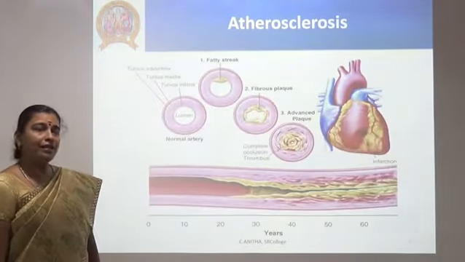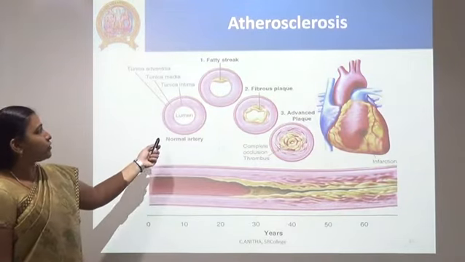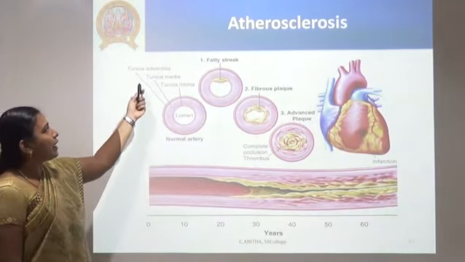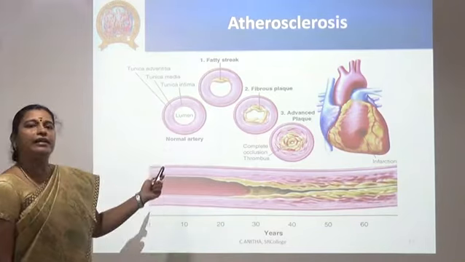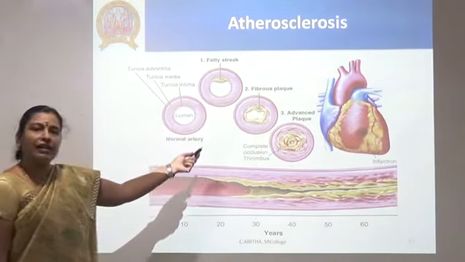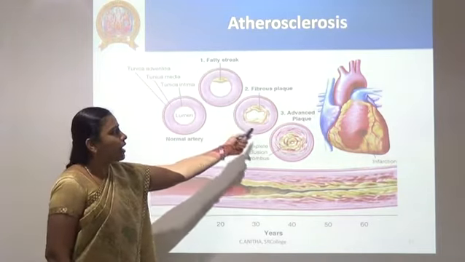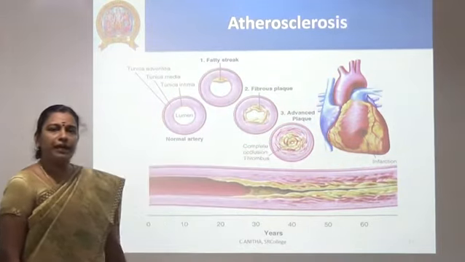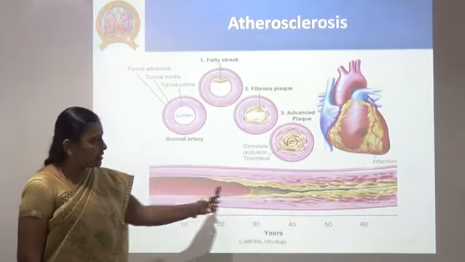So this is a slide explaining the 3 layers of the capillaries, namely tunica adventitia, tunica media, and tunica intima. The fat deposits in the inner layer, forming a fatty streak that will later form a fibrous plate and will advance to a thick plate. Finally, the blood vessel gets narrowed down.